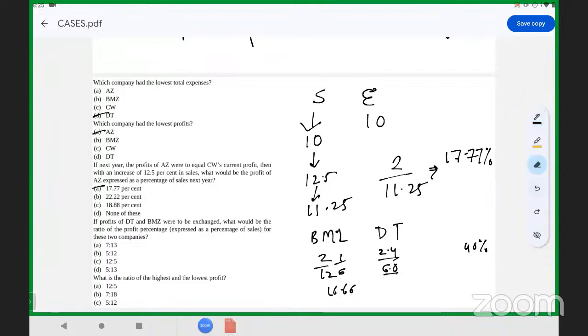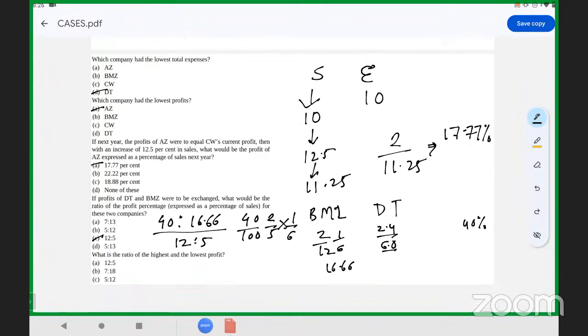So the profit percentage asked for DT is 40% is to 16.66%. If you calculate this, 40 upon 100 becomes 2 upon 5, and you will have 1 upon 6. So this will become 12 is to 5 by cross multiplication.